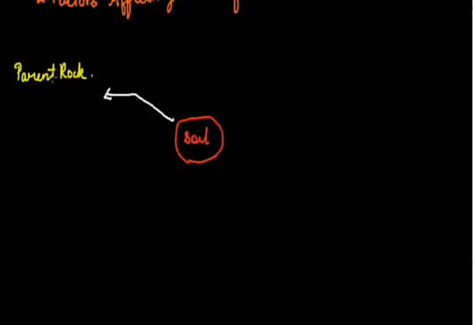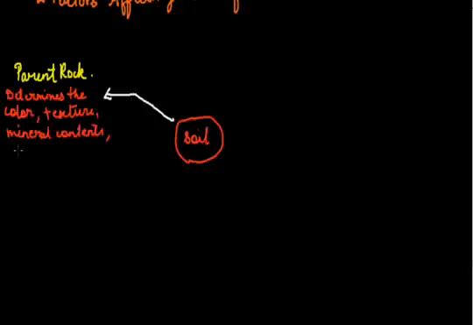As we all know, soil comes from the weathering of rocks only, and the type of rock determines the type of soil. If the rock is igneous in formation, it will produce black soil; if the rock is shale, it will produce clay. If the rock is sandstone, it will produce sandy grains. So the type of the parent rock determines the color, texture, mineral contents and chemical properties of soil.